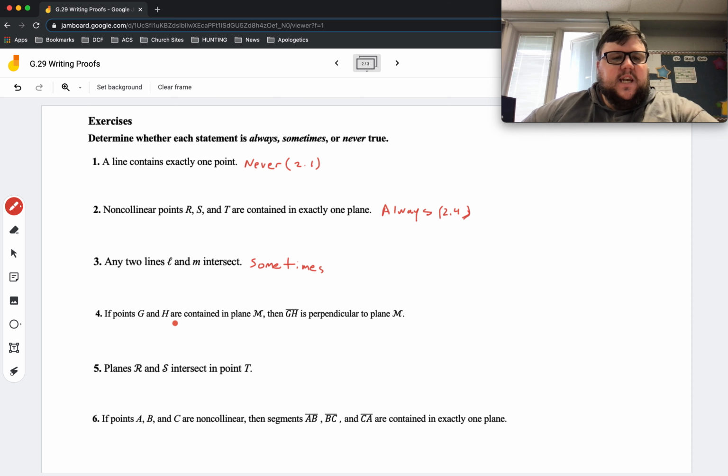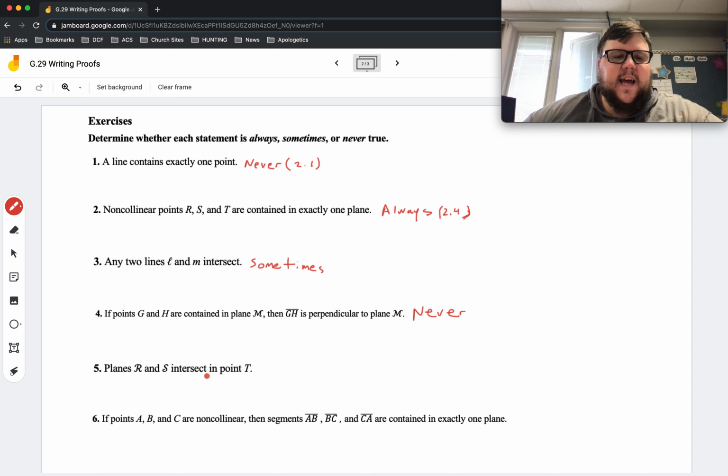If points G and H are contained in plane M, then GH is perpendicular to plane M. Well, if the two points are contained in plane M, then the line is contained in plane M. So this is never. It can't be perpendicular because it's contained in the plane.